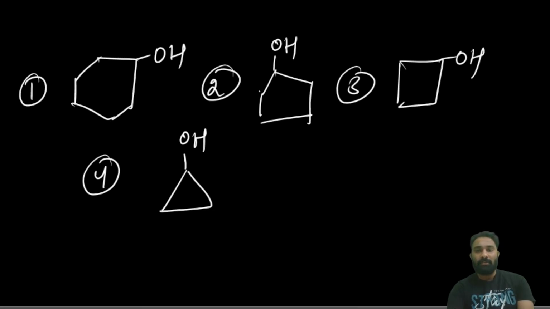Tell me the order among 1, 2, 3, 4. Why? What is the reason behind it?